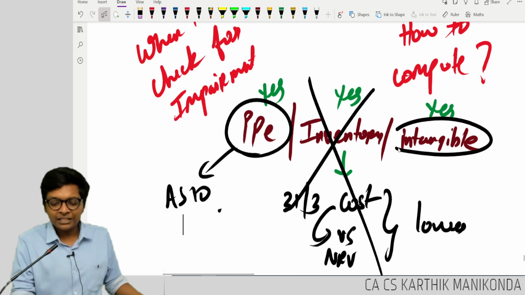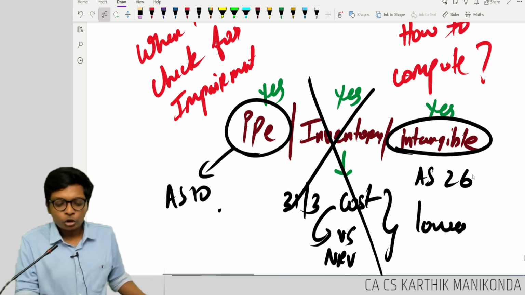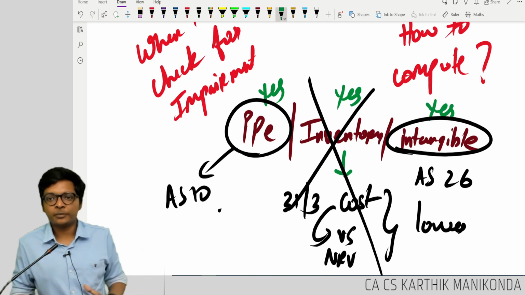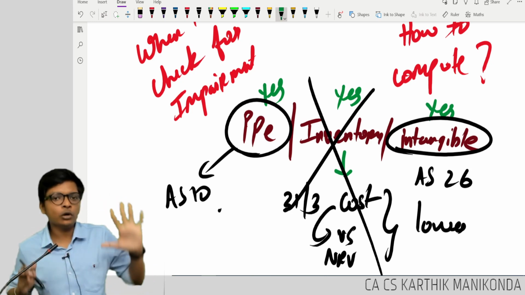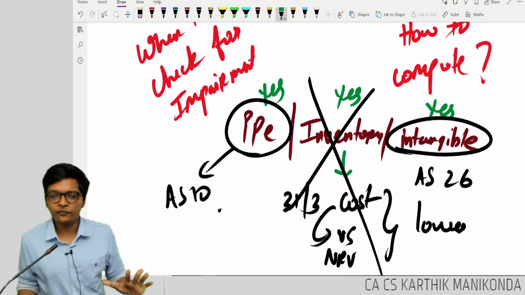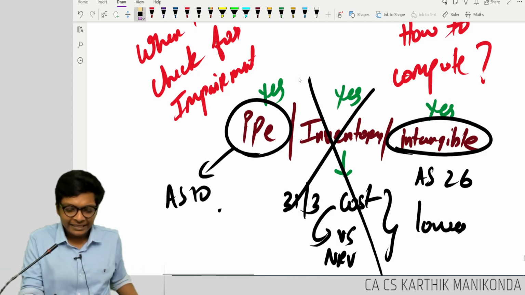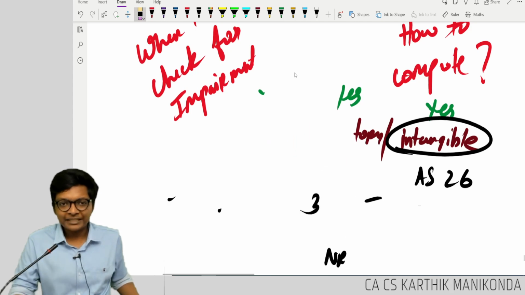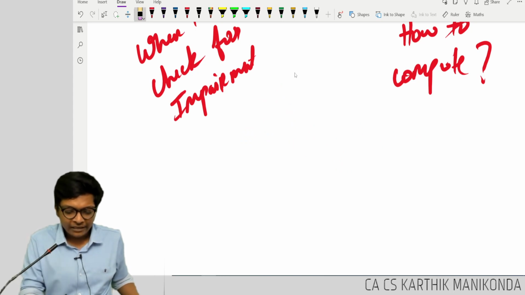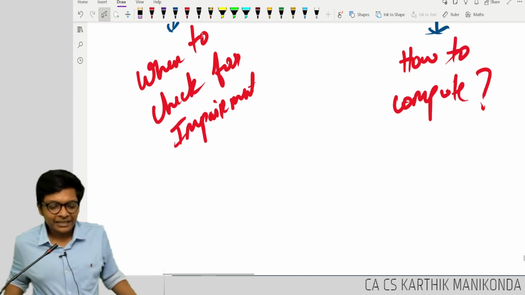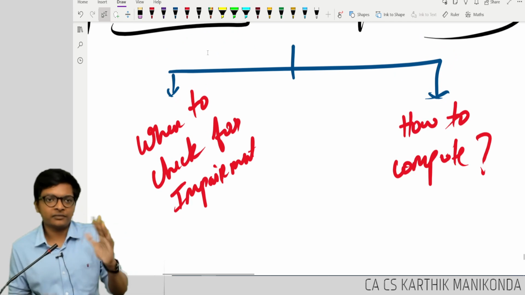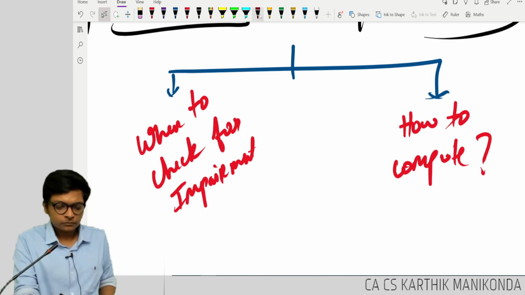For example, take intangible assets, AS 26. We don't check for any loss in value in intangibles. We just account for it. Now you have to check for any loss in value using impairment. Are you following? I will come back to this again later, but are you getting the logic, guys? For the time being, if you are not understanding, it's okay. For now, just keep it in mind that impairment is applicable for tangible and intangible assets. We have a lot of exceptions.